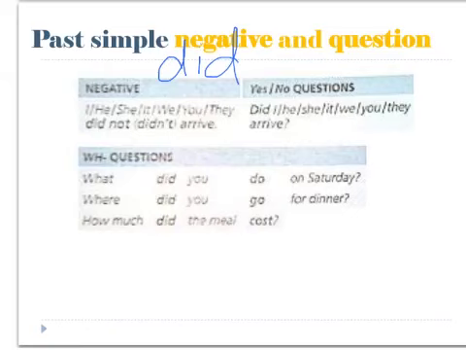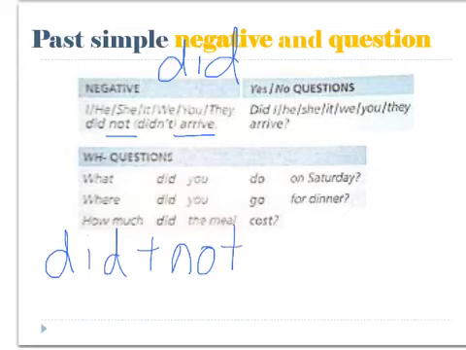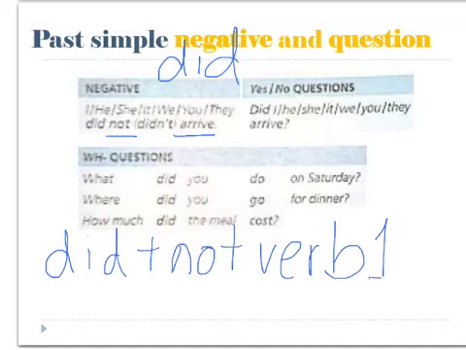So we can say I, he, she, it, we, you, they, did, and to make it negative, we add not, and then we have the main verb. He did not arrive to class on time. So for negative, you have to have did plus not plus the verb in its present form, which we'll call verb 1.